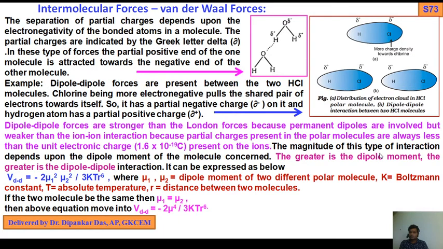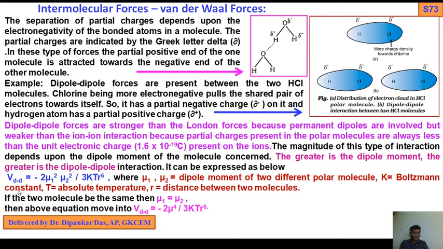The magnitude of this type of interaction depends upon the dipole moment of the molecule concerned. The greater the dipole moment, the greater the dipole interactions, which can be expressed as below.